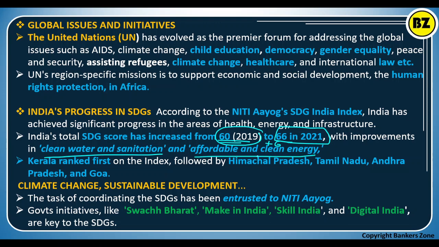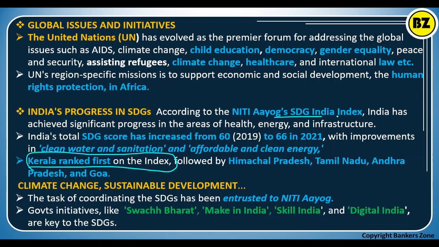Now, Kerala ranked first on the index. So there may be a question: which state ranked first according to Niti Aayog's SDG India Index? Kerala is the first state in the SDG India Index. Then after that come Himachal Pradesh, Tamil Nadu, Andhra Pradesh and Goa. That you can remember, but the first you must remember.